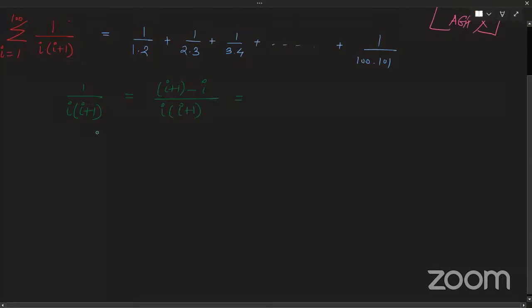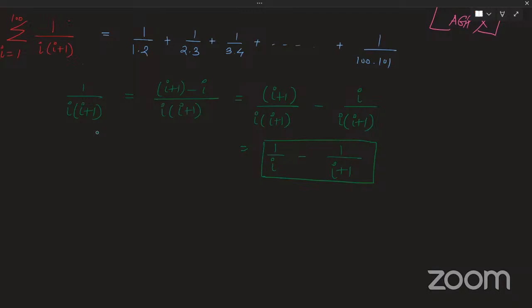Now using the distributive property: (i plus 1) by i into (i plus 1) minus i by i into (i plus 1). From the first term, numerator and denominator, I am cancelling out i plus 1, so it is 1 by i. From the second term, I am cancelling out i, so it is 1 by i plus 1. Right? Everyone got it?